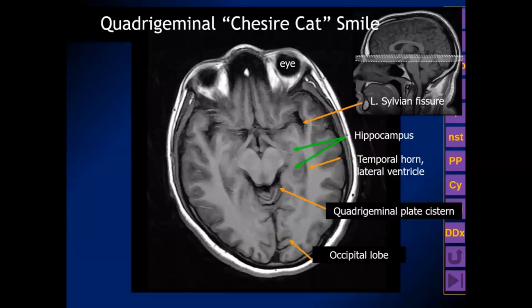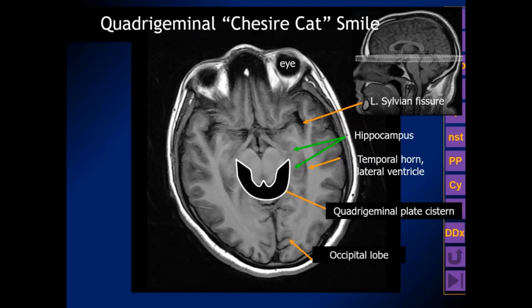If we look on the axial T1 weighted image, we can see very clearly here the postchiasmatic optic radiations, the mammillary bodies in the third ventricle. We can see the midbrain in the center, and the cisternal space that is behind the midbrain is named after the four lumpy bits on the back of the midbrain, the corpora quadrigemina. It's the quadrigeminal plate cistern.